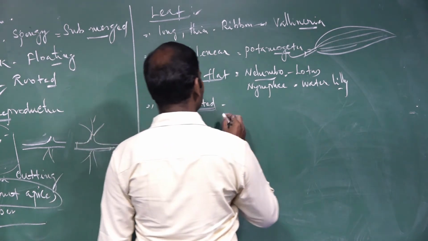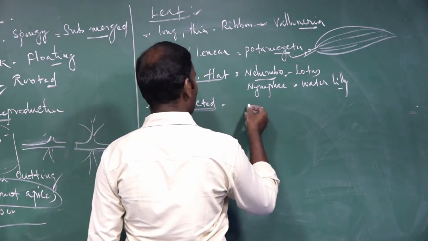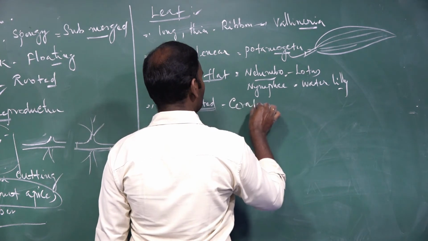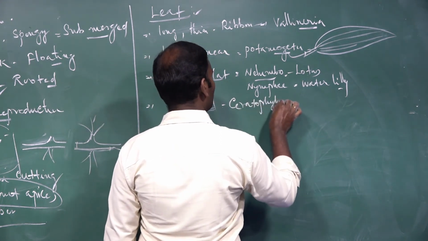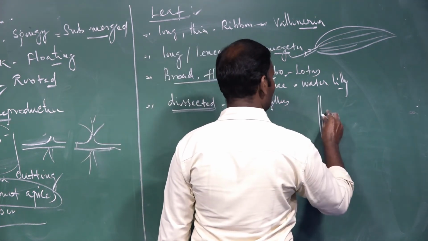For example, Sagittaria sagittifolia leaves get dissected, or also Ceratophyllum.